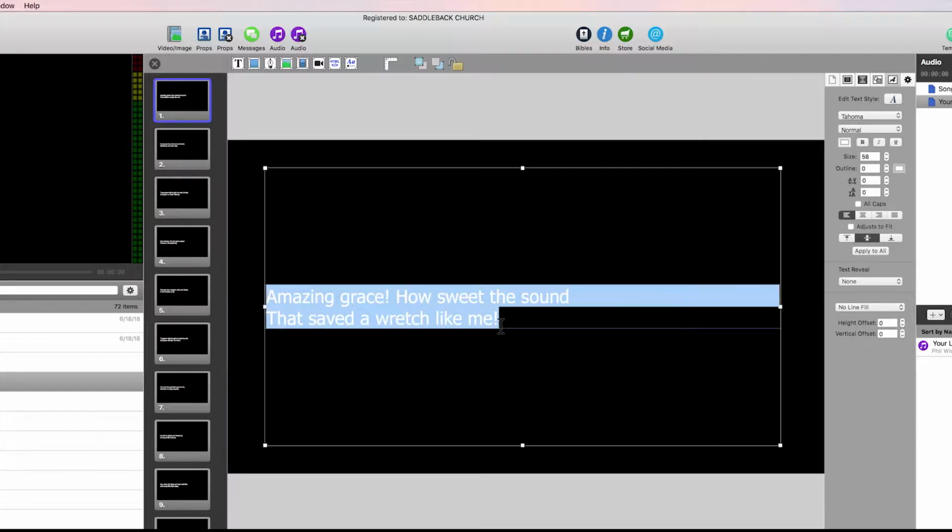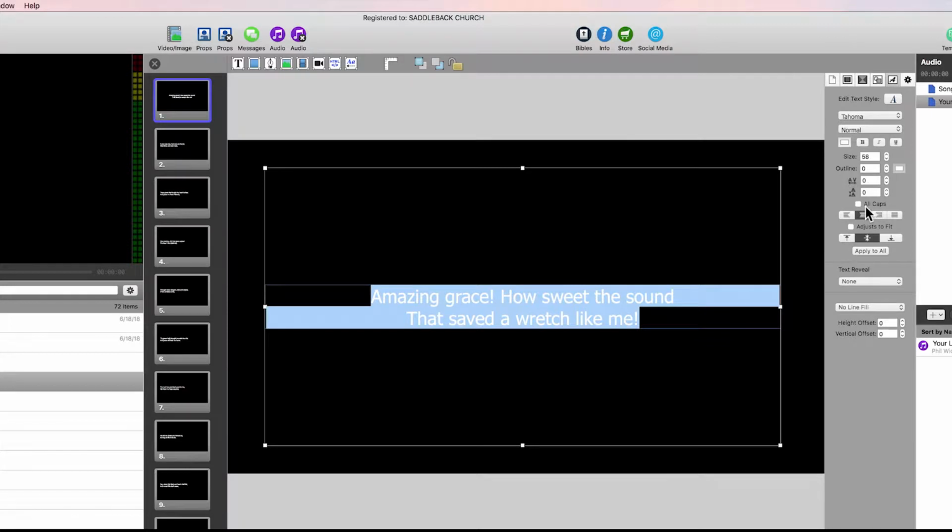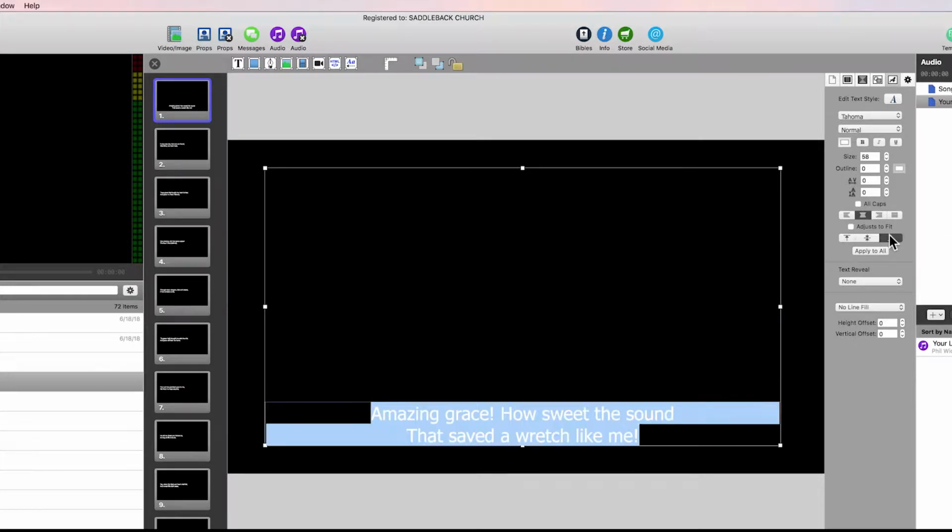And let's change the placement first. So we could change the font here and some options here. Even the font size, we'll do that in a moment. But here are the 2 areas where you want to make changes to the placement. We can center justify by clicking on that. And then we can drop the line of lyrics to the bottom, just like that.